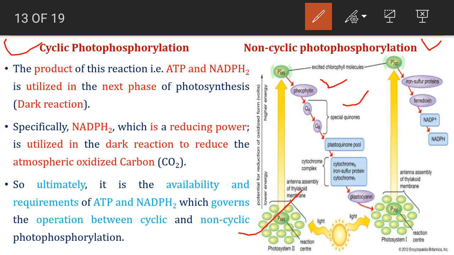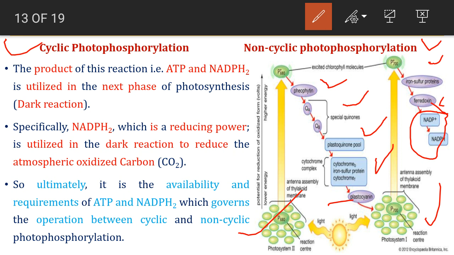After the quinones, electrons are passed to plastoquinone pool. Later it transfers the electrons to cytochrome B6F complex and then to the plastocyanin. And later plastocyanin passes electrons to photosystem 1, that is P700. And this photosystem 1 P700 passes electron to iron sulfur proteins, which in turn pass to ferredoxin, and at last they are submitted to NADP reductase complex, where the reducing power NADPH is synthesized.